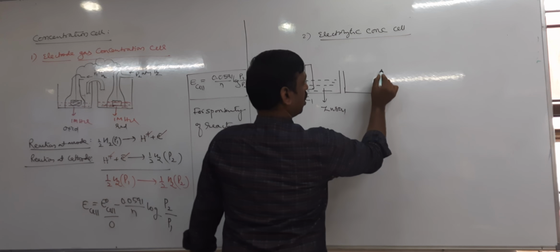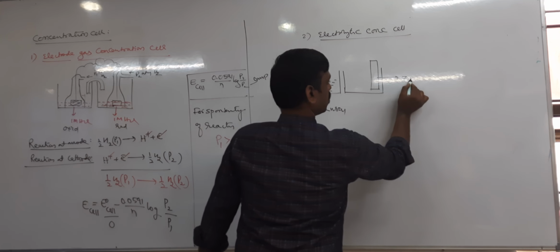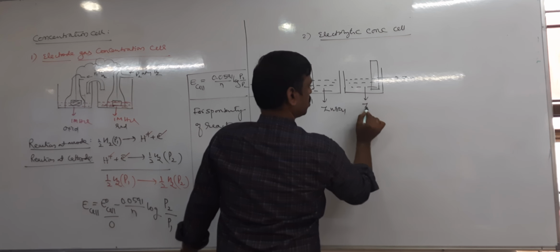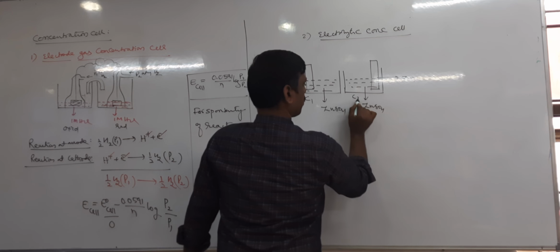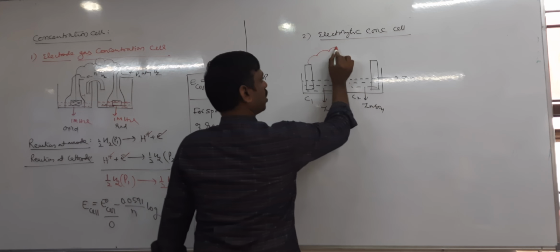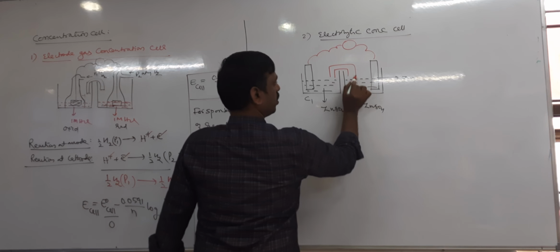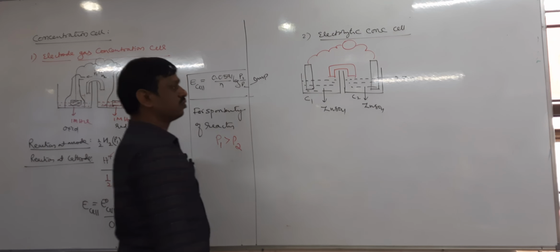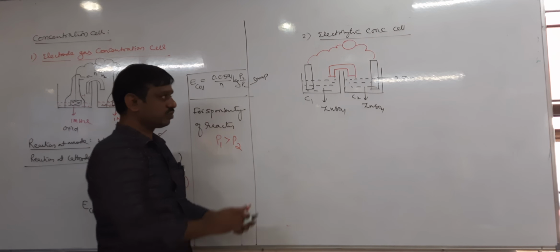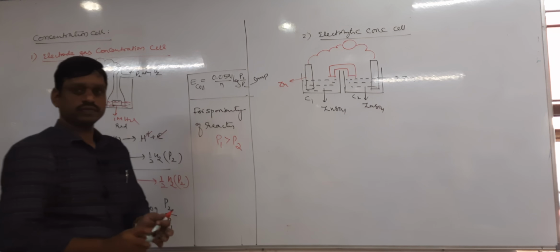Next, another electrode, also zinc, with concentration C2. Both are externally connected through a voltmeter and internally connected by a salt bridge, which will be the same. Both are zinc sulfate solutions with zinc rods.